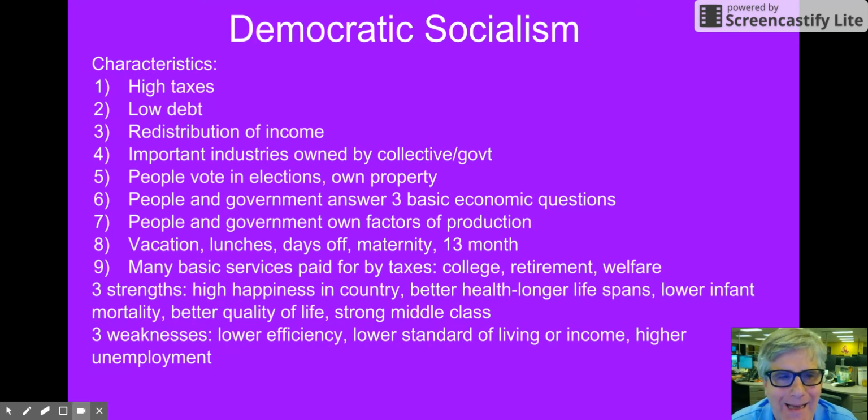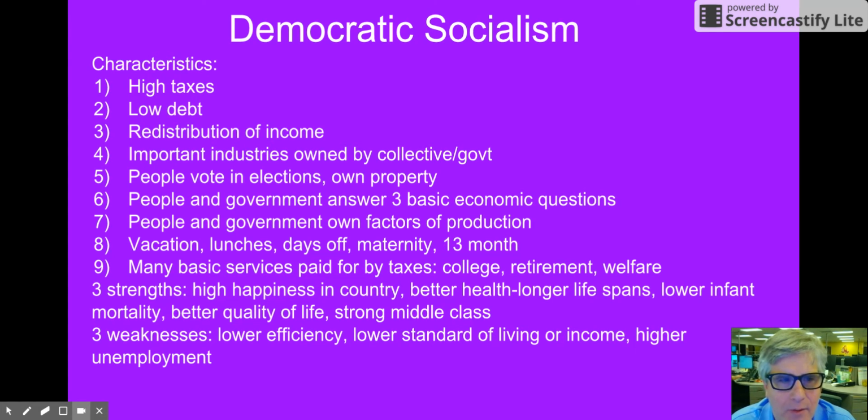First one is high taxes. Many people, with the rich over rich, can be taxed 50, 60, 70, even up to 90%. It's a marginal tax rate, so it's not taking all of their income or half their income, but it is marginal. So anything above the higher range can be 70, 80, 90%.